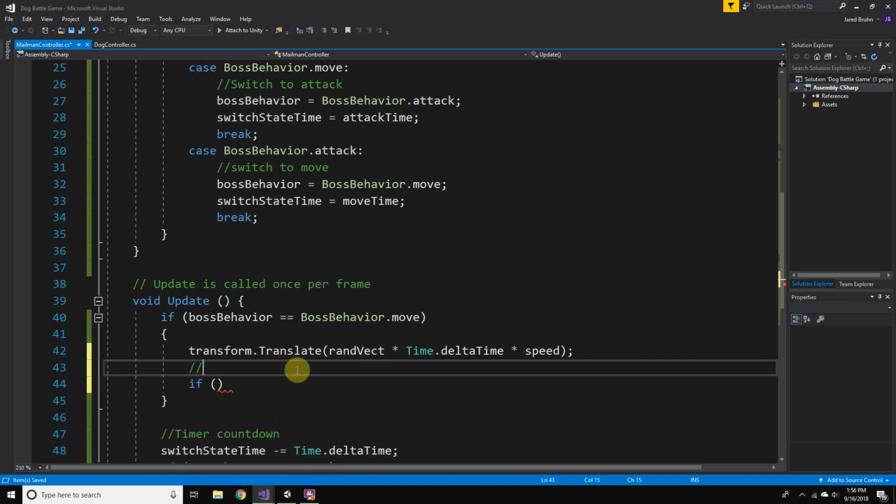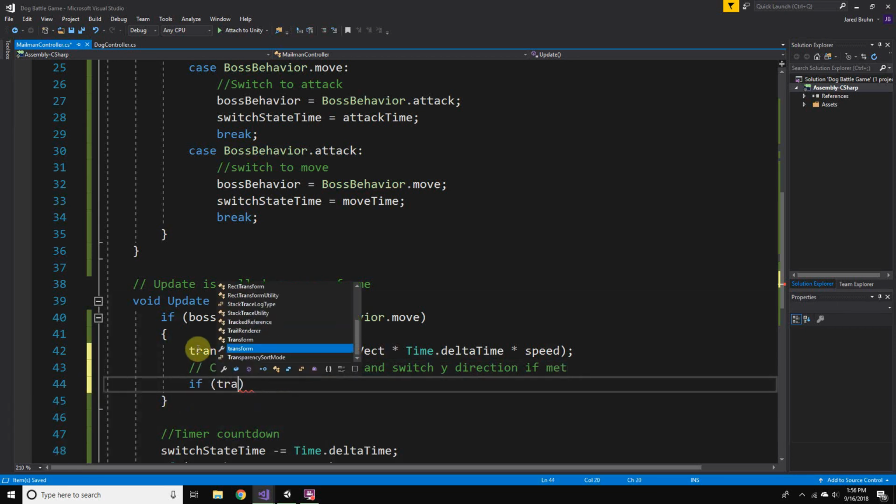So we'll check for X boundary and switch Y direction if the boundary is met.